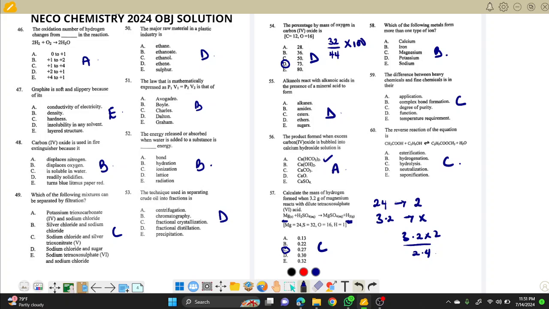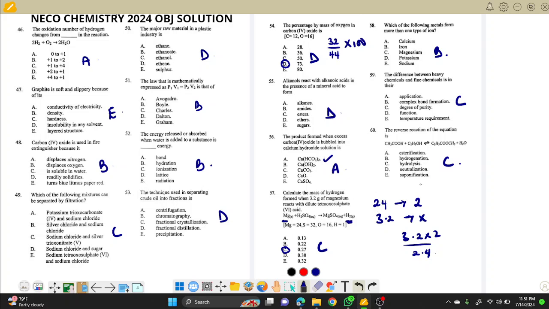24 produces 2, then 3.2 produces X. So X will be 3.2 times 2 over 24. Let me see again if I made a mistake. Calculate the mass of hydrogen from 3.2 grams of magnesium.